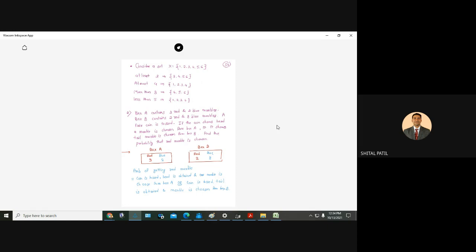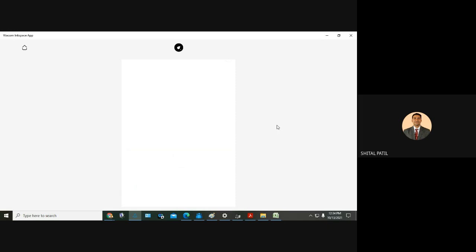Okay, I'll write on the next page. Whenever and is there, write this inside. And is converted into multiplication. Or is converted into plus. So coin is tossed, head is obtained.